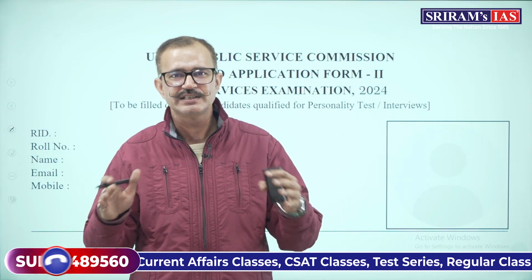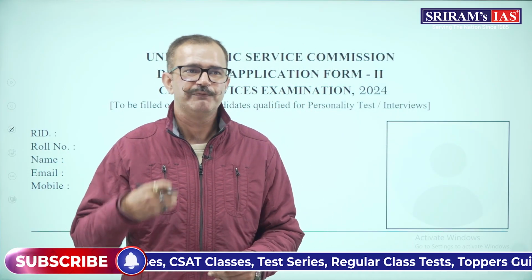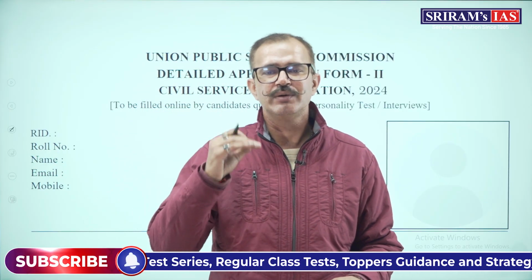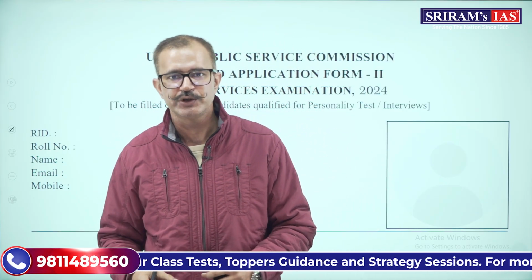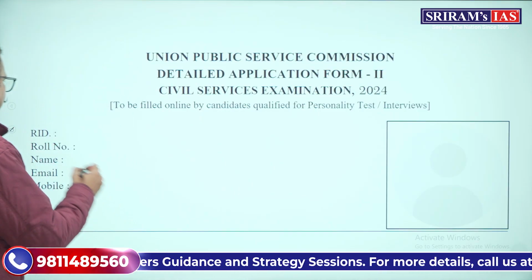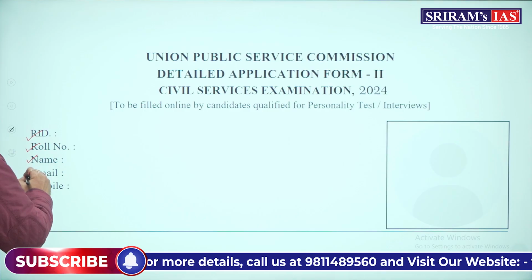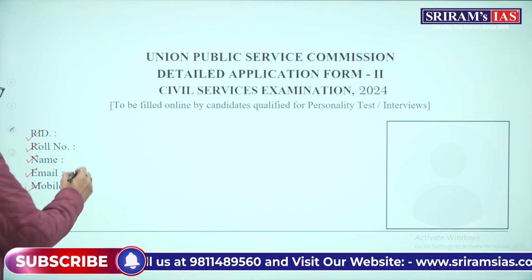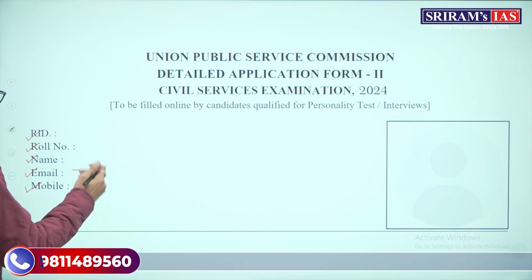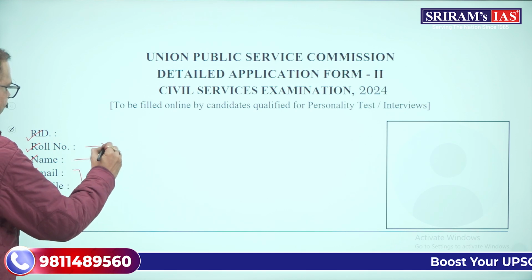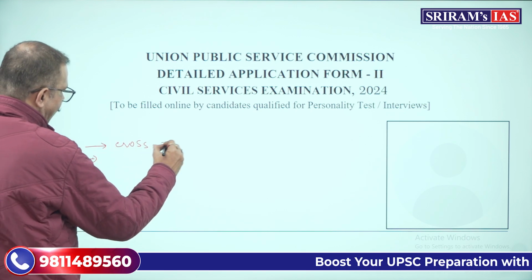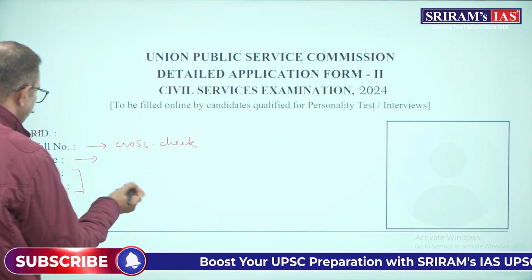So this is your first column or the first section where you will be filling about your personal information. Like I told you, over here you have to write down your registration ID, roll number, name, email as well as mobile. Now email and mobile, roll number you have to cross check and write the right roll number.